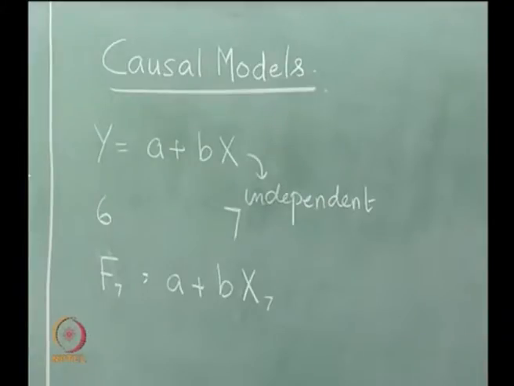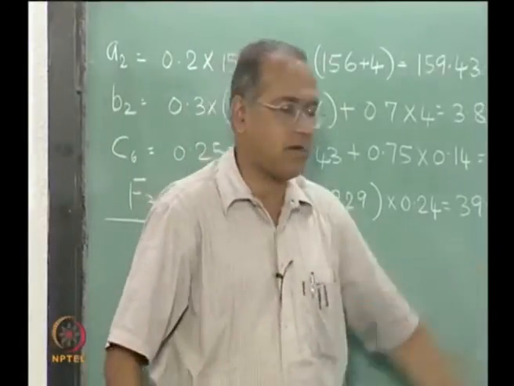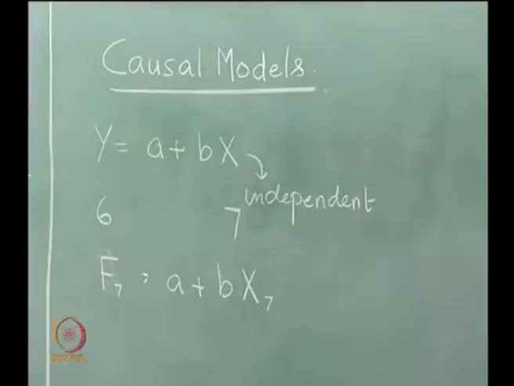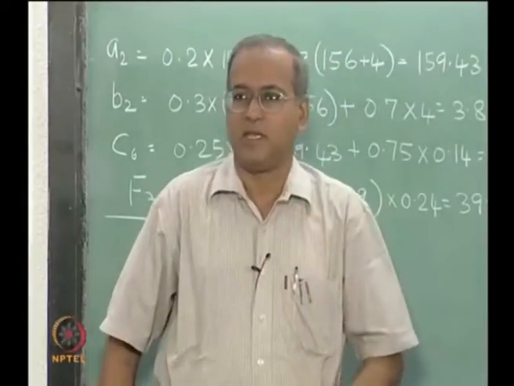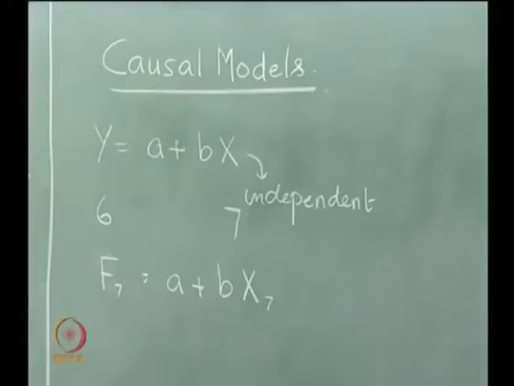Unlike in time series, for the forecast for period 7 we would use data only up to period 6. In a causal model we also require data for the independent variable for period 7.